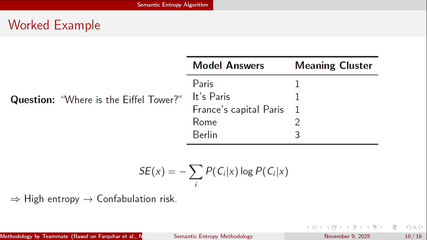So here is a worked example where the question is about the Eiffel Tower and the model answers Paris, It is Paris, France's capital Paris. Since three answers mean the same thing, they are clustered into cluster 1, and Rome and Berlin mean different things, so they are clustered in different clusters. And then they computed the semantic entropy of these clusters.